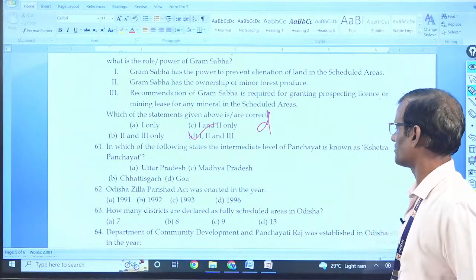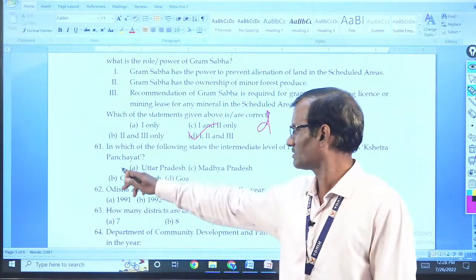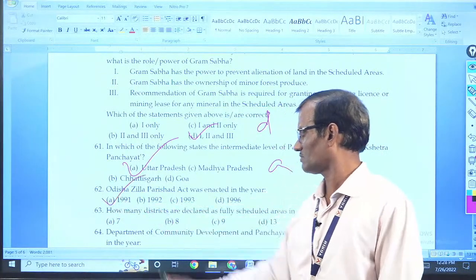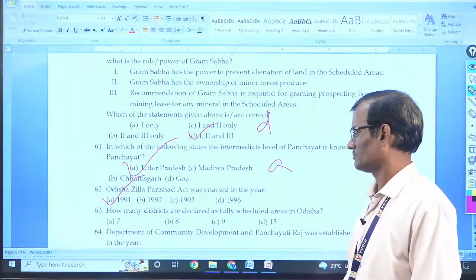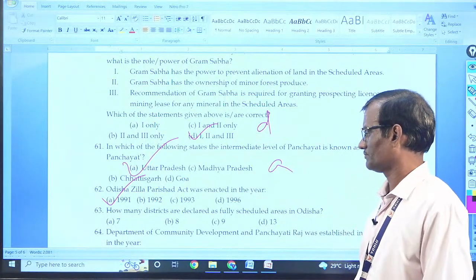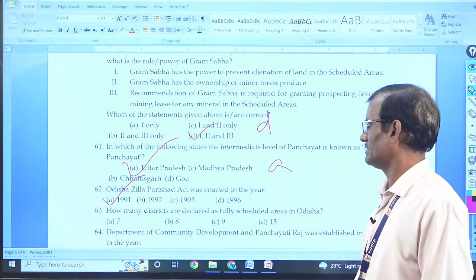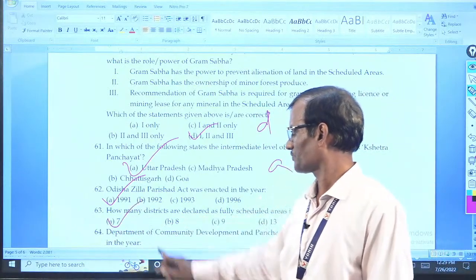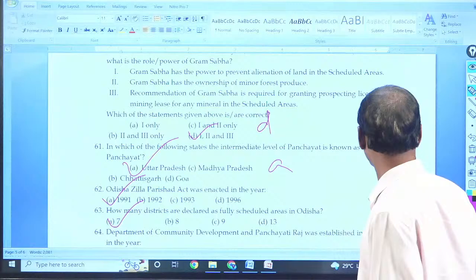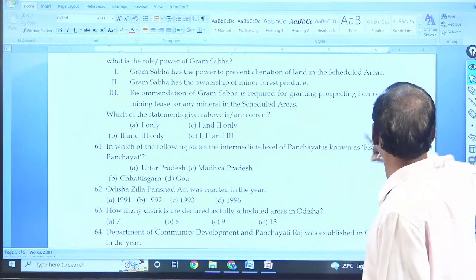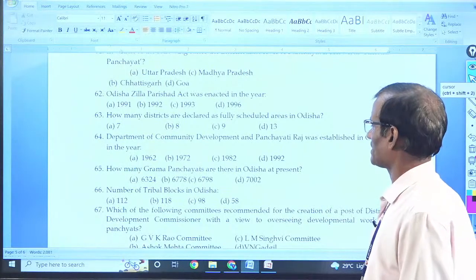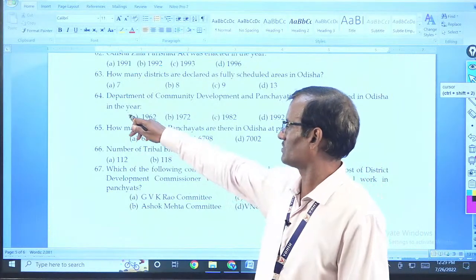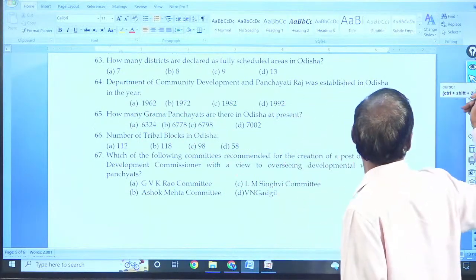Which of the following state intervened known as Kshetra Panchayat? Uttar Pradesh. Odisha Jilla Parishad Act was enacted in the year 1991. How many districts are declared fully scheduled areas? In Odisha, 7 districts. There are 7 districts. Department of Community and Panchayat Raj was established in 1962 when Vijay Patnaik was the Chief Minister. That is a good question.